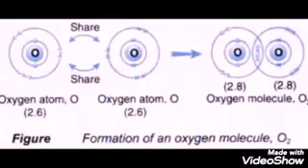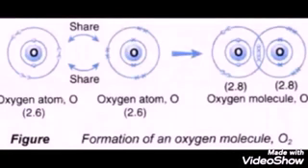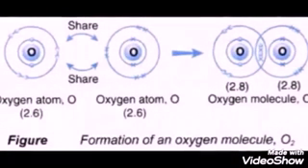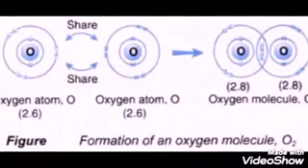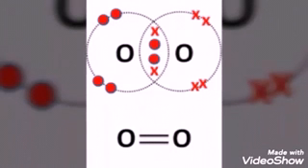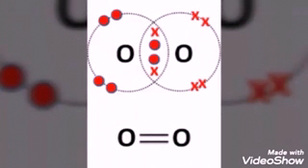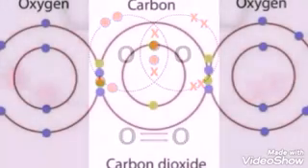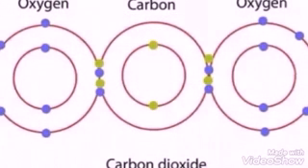In this example, 2 oxygen atoms share electrons to form an oxygen molecule. Oxygen has 6 valence electrons, and to be stable it needs 2 more electrons that are shared mutually between the 2 oxygen atoms. When you draw a circle around each oxygen atom, the place where the 2 circles intersect shows the number of electrons shared. As 2 pairs of electrons are shared, it forms a double bond.